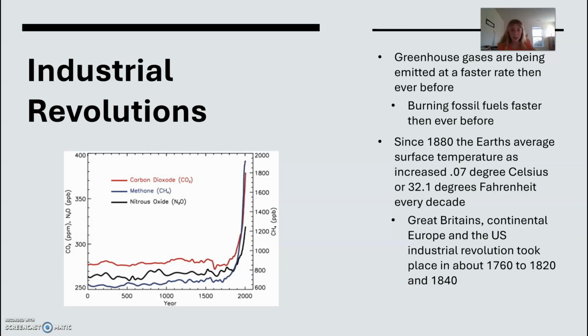Since 1880, as we can see in the chart, Earth's average surface temperature has increased 0.07 degrees Celsius or 32.1 degrees Fahrenheit every decade, as said by the World Economic Forum. This chart shows us the extreme levels of greenhouse gases going into the atmosphere than ever before. As we can see on this timeline, this extreme level of greenhouse gases happened around 1760 and 1840, which was around the time of Great Britain's, the continent of Europe, and the U.S. Industrial Revolution.